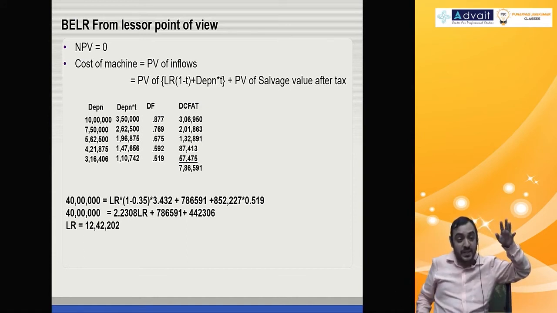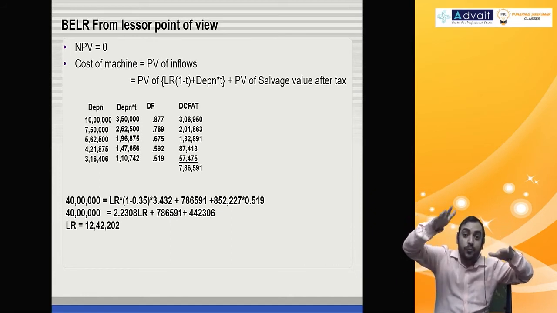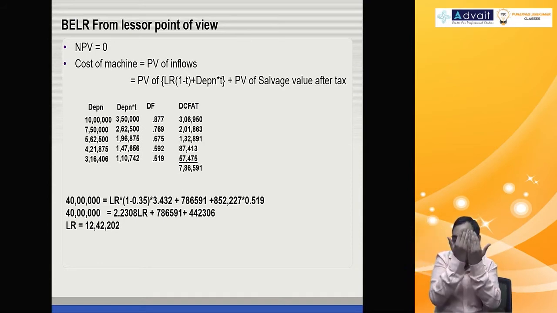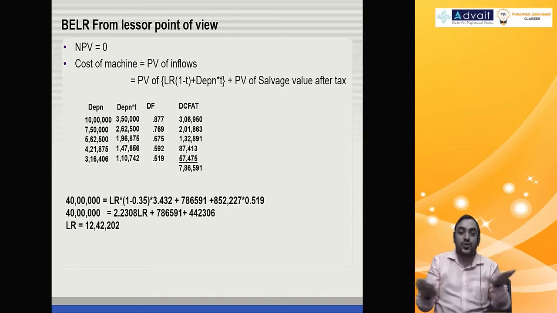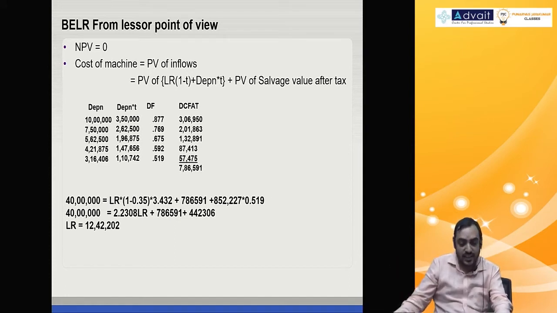So 11 lakh 96 something, 12 lakh 42 something, and 12 lakh in between. For both of them, it is beyond one number and below the other. For both of them, it is not attractive. So the lease is not going to take place. The solution is there in the material. Just take a look at it.